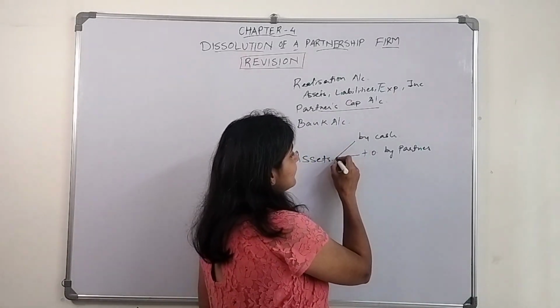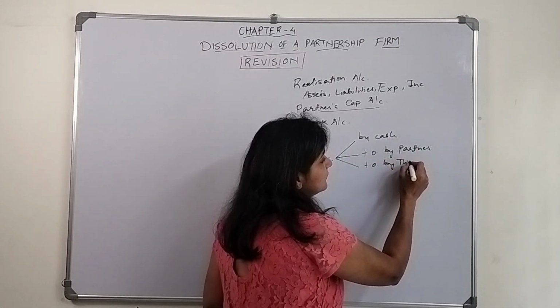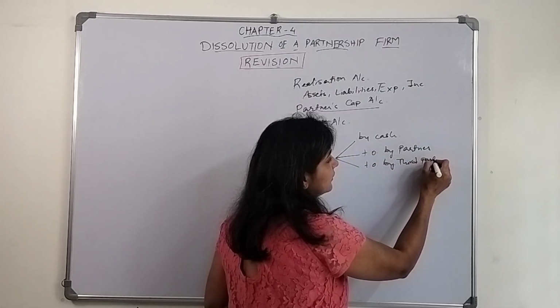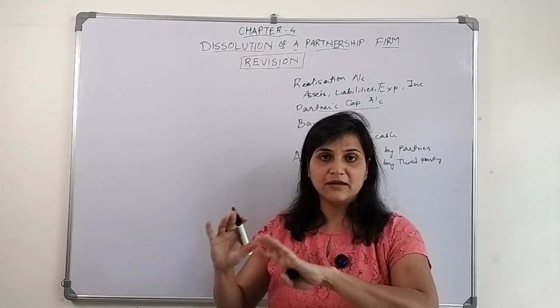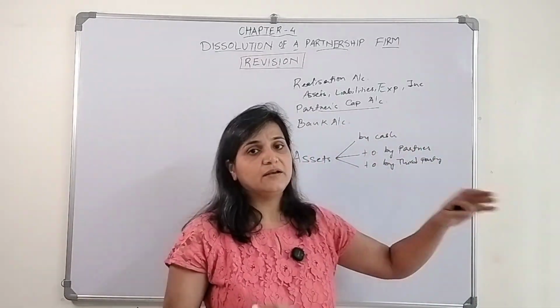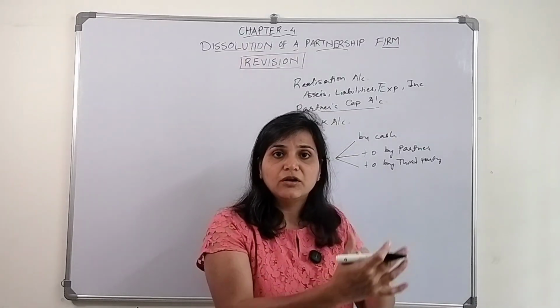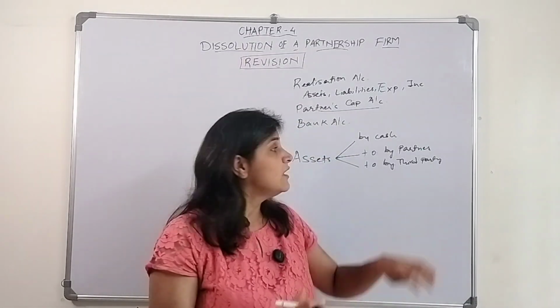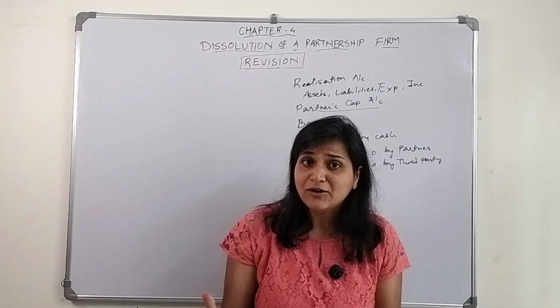And let's say the assets are being taken over by any third party, okay? Not by the partner, but any third party, that is the liabilities, maybe by the creditors, maybe by the bills payable, maybe by discharging the loan amount they give that particular asset. So in that case there will be no entry. Why no entry?